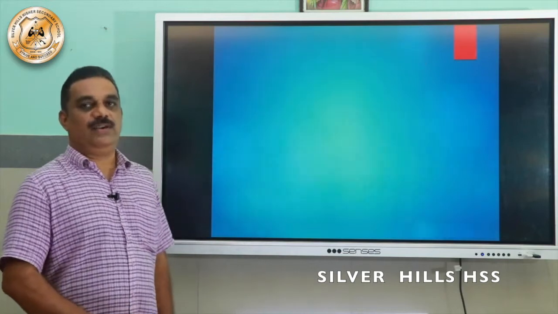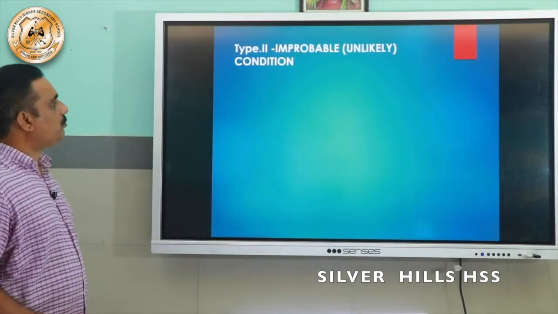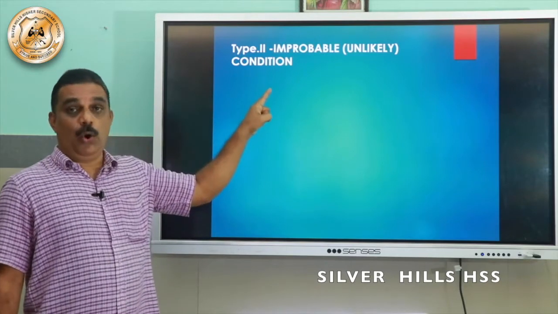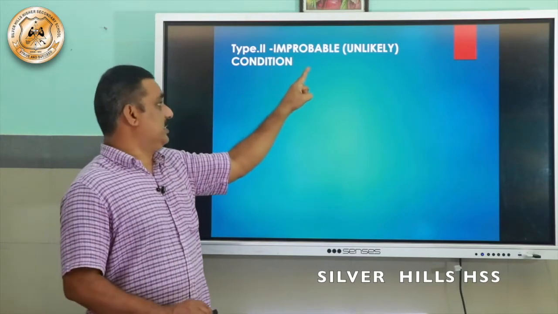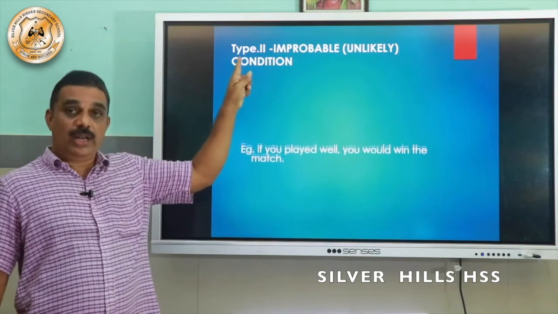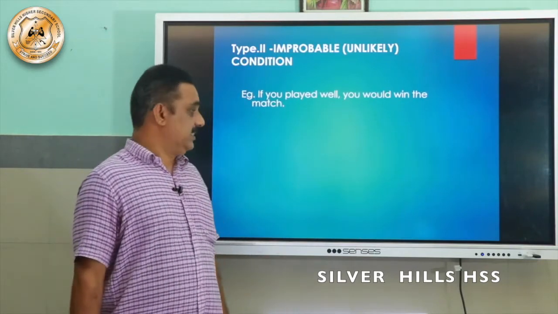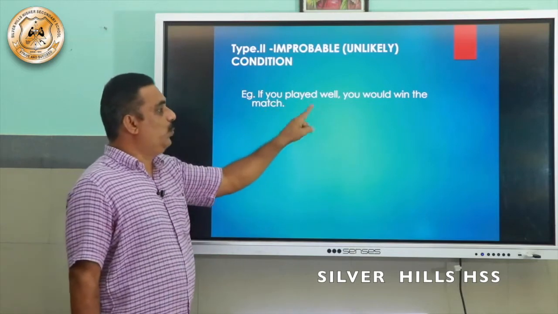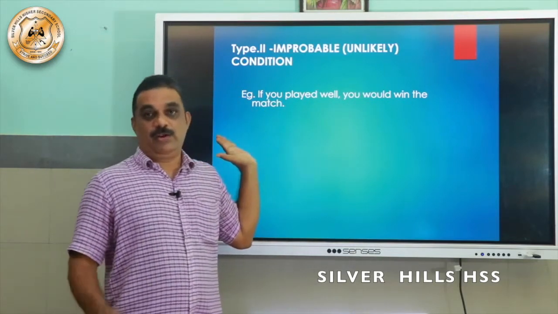Now let us see what the next one is. Type 2. This is called the improbable or unlikely condition. See, if you played well, you would win the match. Now see the change.